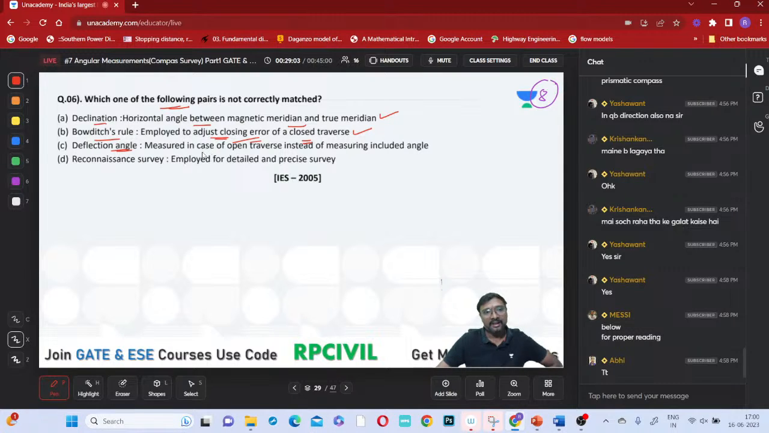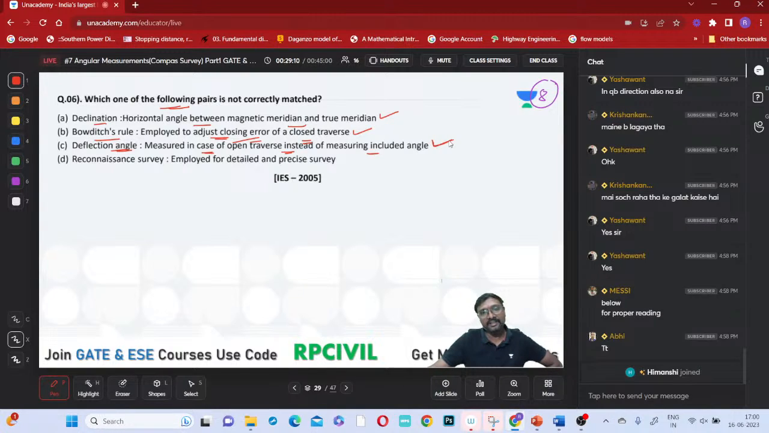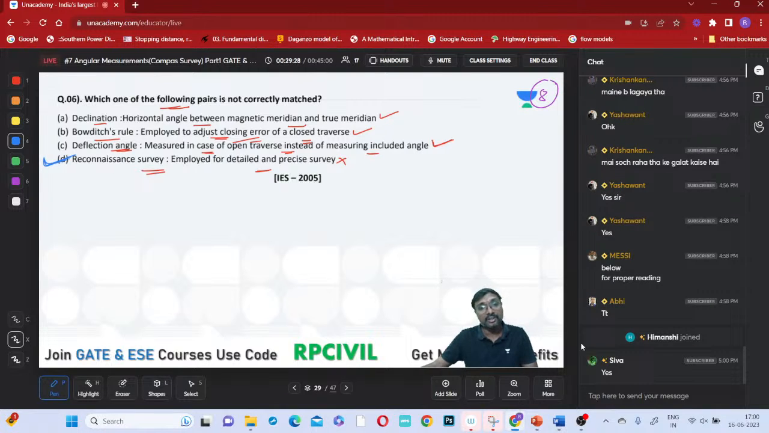Deflection angle is measured in the case of an open traverse instead of measuring the included angle. Yes, this is also correct, it will come in the traverse. Reconnaissance survey is employed for a detailed and precise survey. So is reconnaissance survey a precise and detailed survey, or is it just an overall survey? It is just an overall survey only. So reconnaissance survey is not correctly matched. It is not a precise survey. We have discussed this in our highway subject.